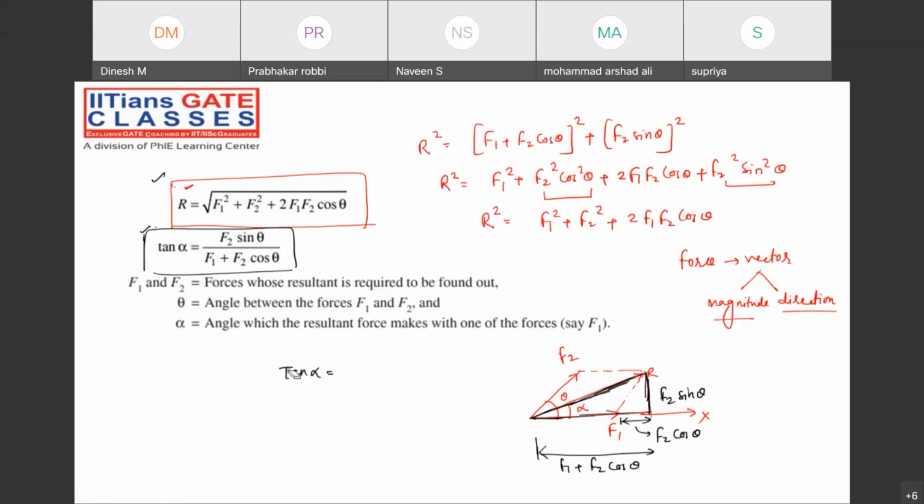Let me ask you one question. When these two forces, F1 and F2, are acting at an angle of 90 degrees, suppose theta now becomes 90 degrees. Put it into the formula. What about cos 90? Cos 90 will be 0. Then what about the resultant? F1 square plus F2 square.